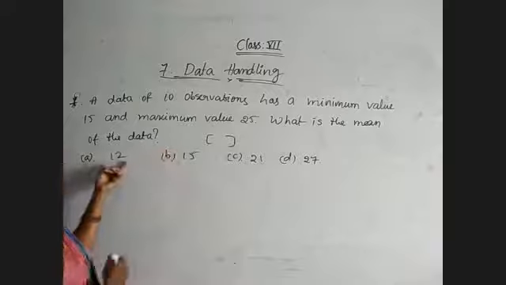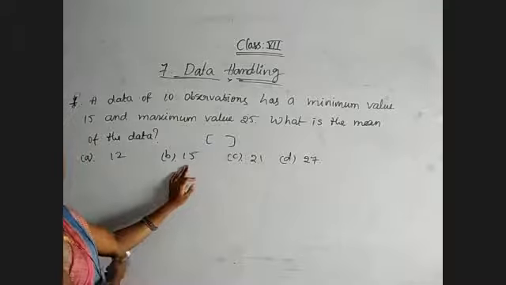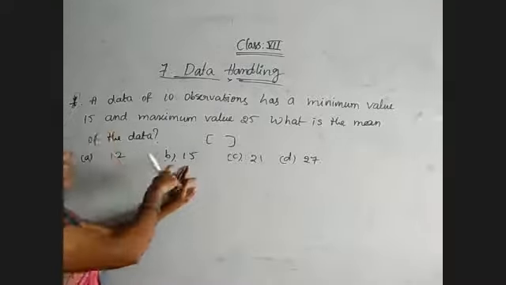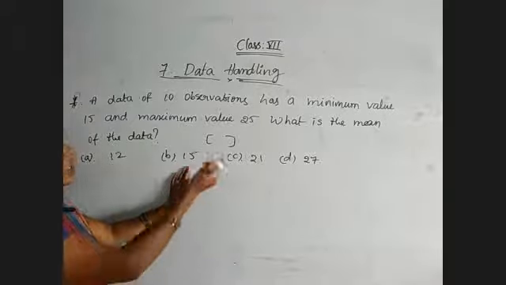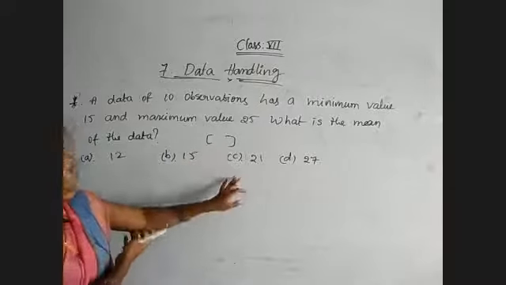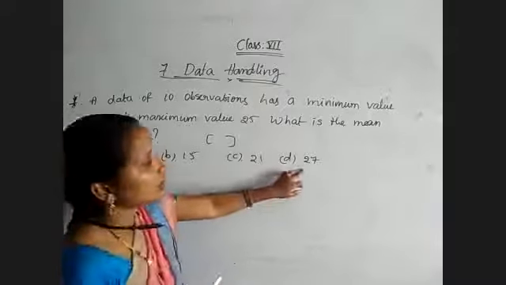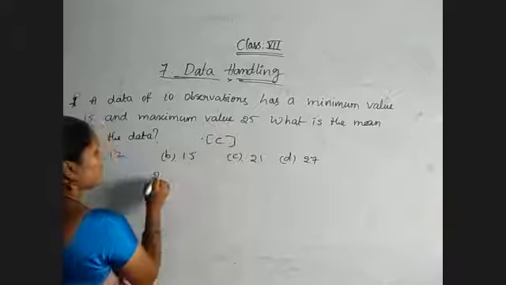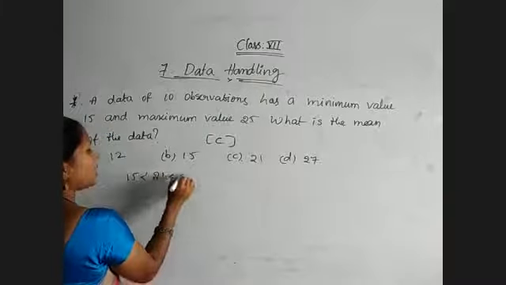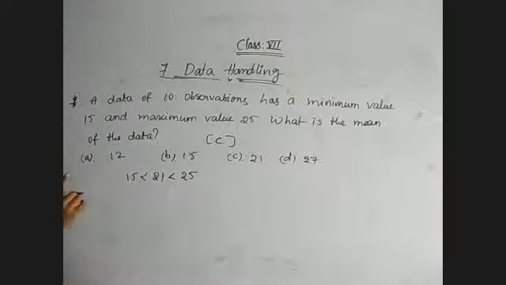So here 12 is lesser than 15. 15 is equal to 15. The minimum observation is 15, so it is equal. Equality also we will not take. Between values means more than 15 and lesser than 25 we must take. And 21 is in between 15 and 25. The 27 is more than 25. So the correct option is C. So 21 is in between 15 and 25. That's why 21 is the expected mean of the given 10 observations. Now the next question, like that only, is given.